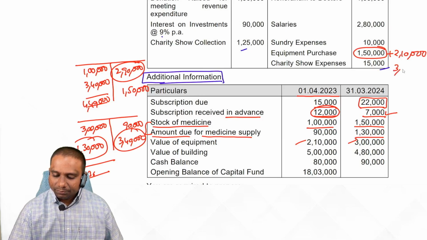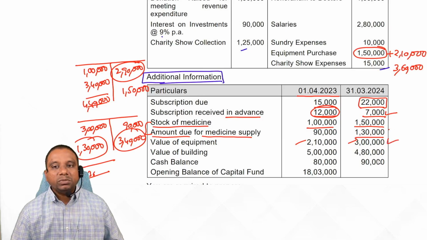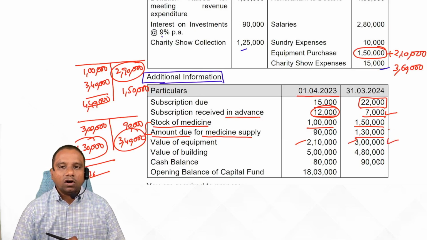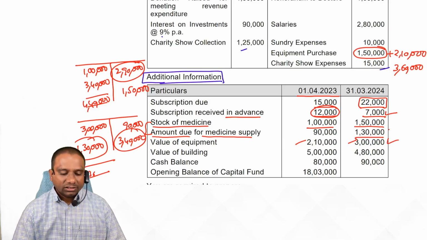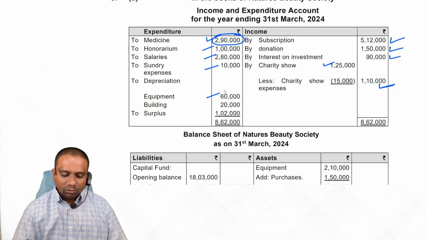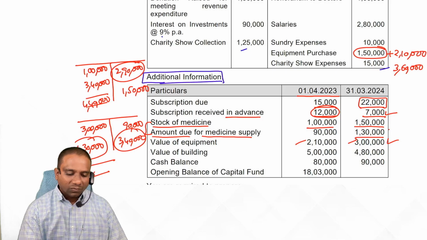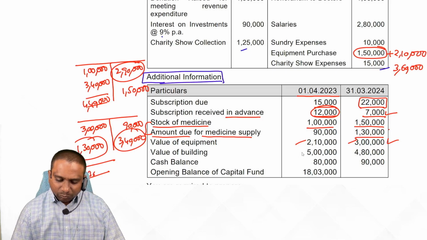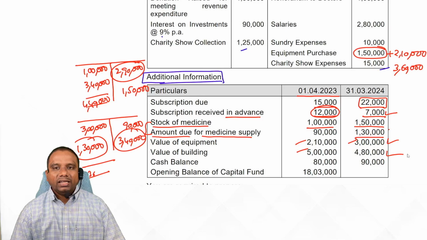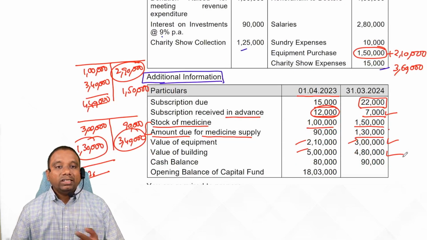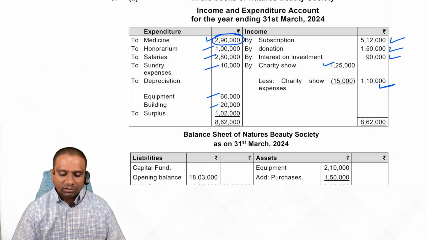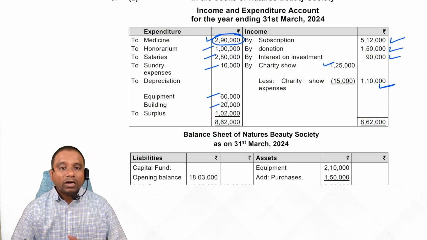But at the end of the year how much do you have? 3 lakhs, means 60,000 is depreciation on equipment. Yes or no, students? So 60,000 depreciation on equipment. Next one. Building opening 5 lakhs, closing 4 lakh 80, means 20,000 depreciated. So these things you have to observe.